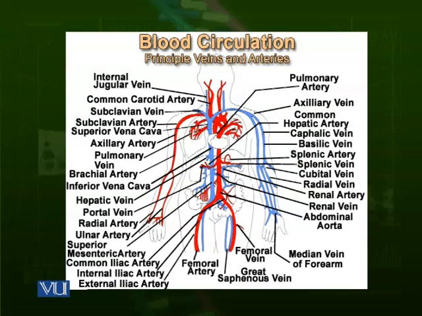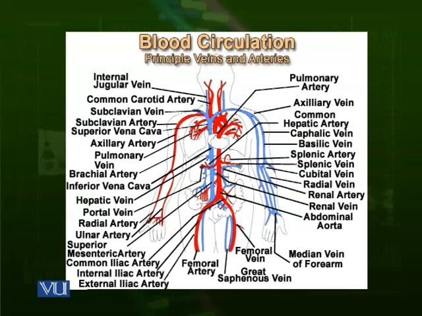Hepatic, something related to liver. Then on the other side, just some way down, it is giving an artery to the kidneys. This is called renal artery. Renal means something related to kidney. That is renal artery, artery going towards kidneys.